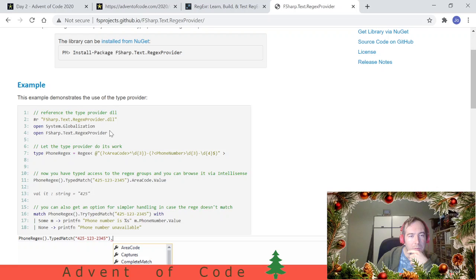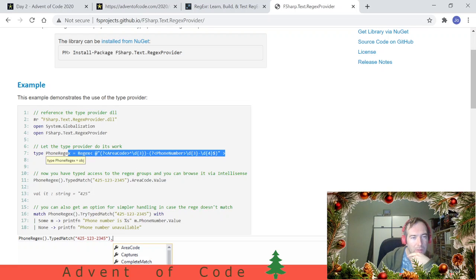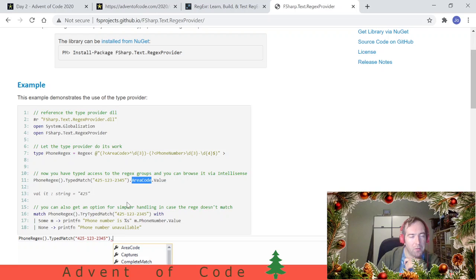So this will work better. This is the regular expressions as we all know and love them, but the new magic is this thing, and what this thing does is it generates a type for you on the fly that you can use in your code. So for example, if we have this phone number regular expression and we give it to a type provider and we use this generated type, we can do stuff like .area code, where area code is one of the groups in the regular expression.